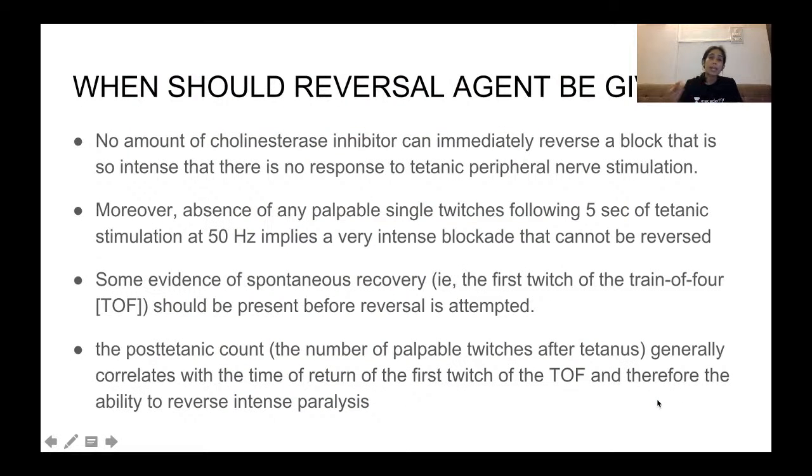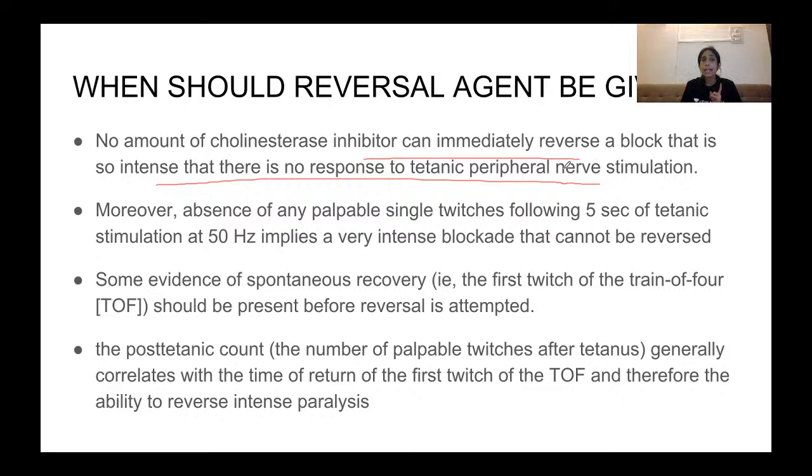So now coming to when should a reversal agent be given. Now this we have to correlate to neuromuscular monitoring and the duration of action of your neuromuscular blocking drugs. So no amount of cholinesterase inhibitor can immediately reverse a block that is so intense that there is no response to tetanic peripheral nerve stimulation.